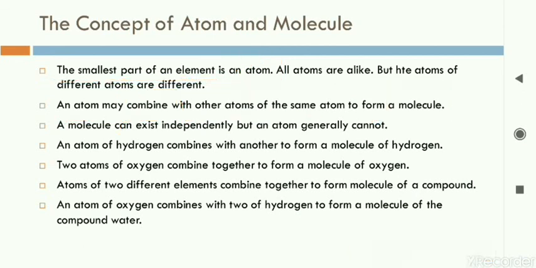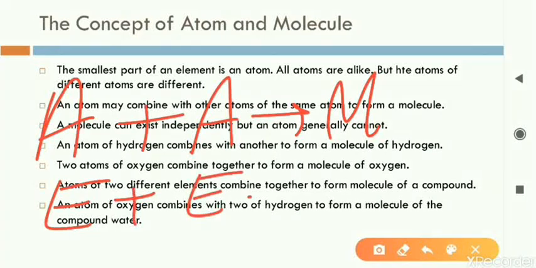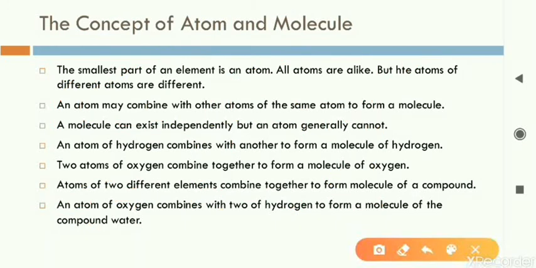A molecule. So when one atom joins with another atom, we will get a molecule. Just similar to element plus element giving a compound, atom plus atom gives a molecule. It should be clear now.